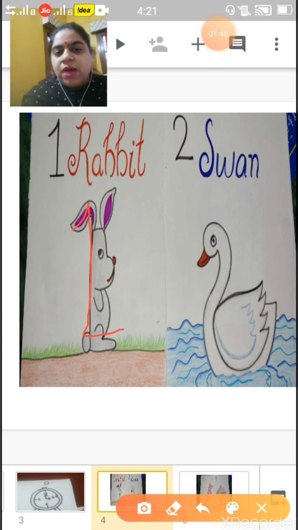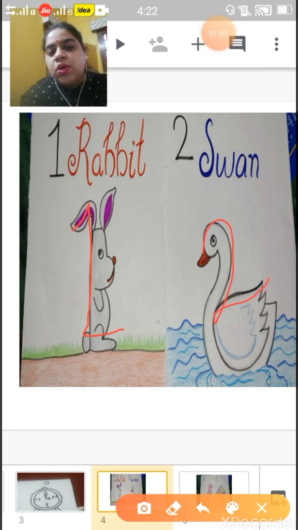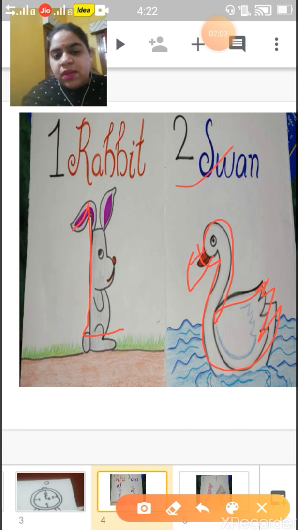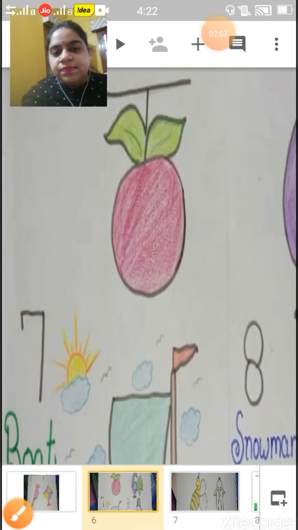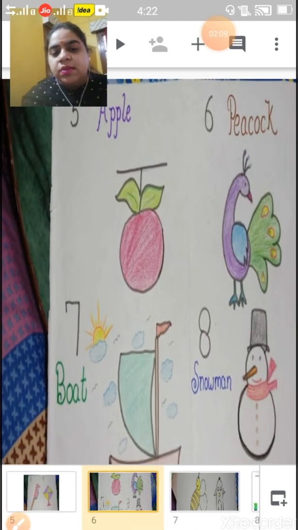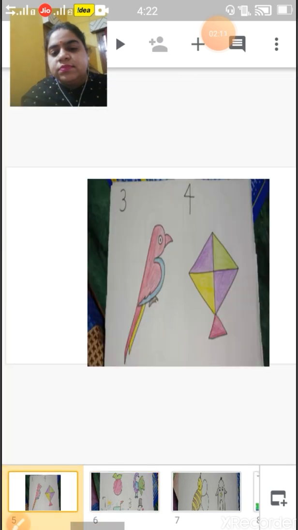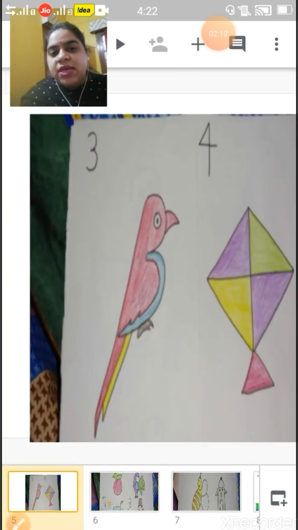Now come to our next number 2. Children, what can we draw with 2? We can draw a swan. Now come to our next number. Number 3.